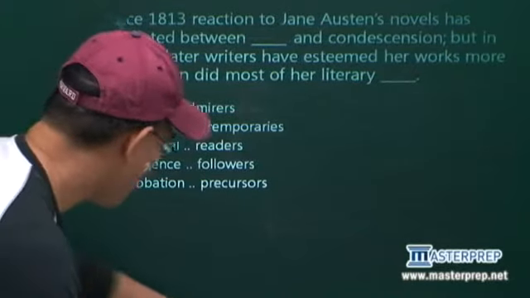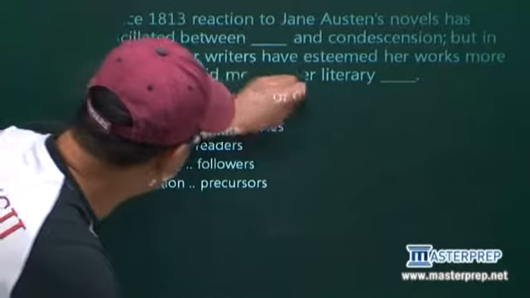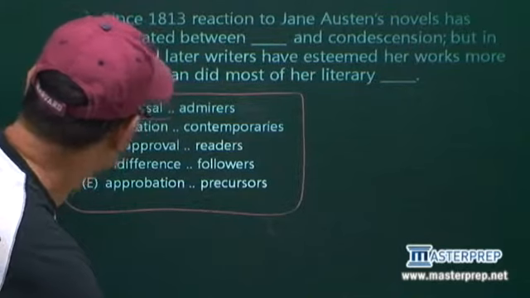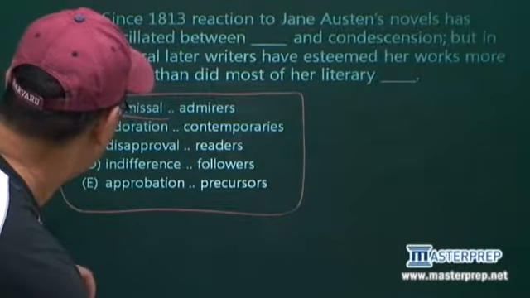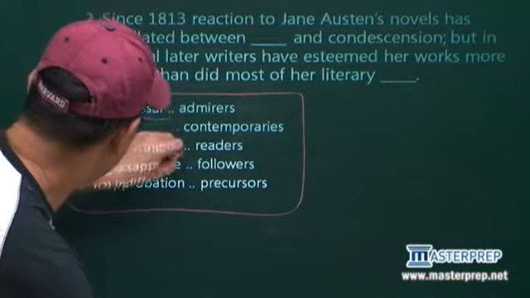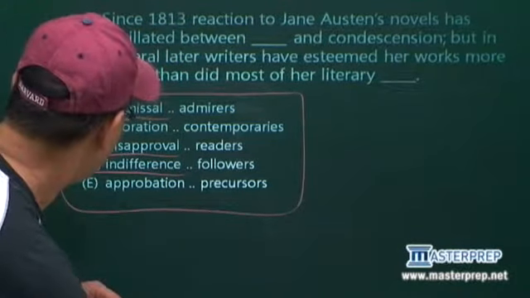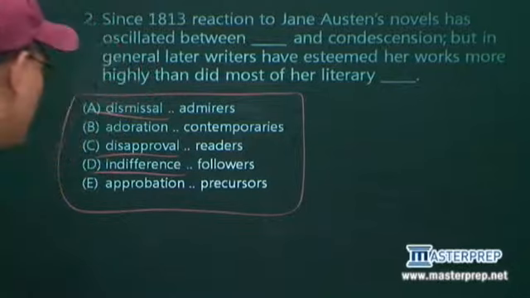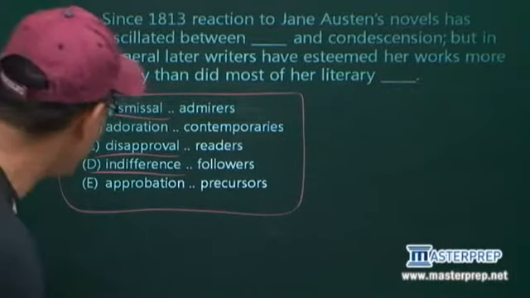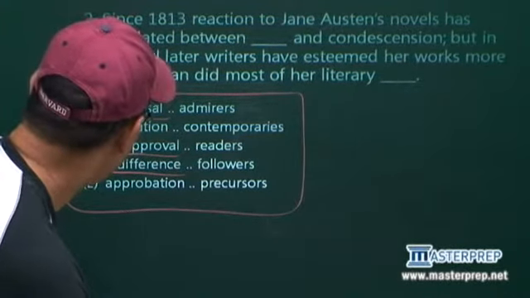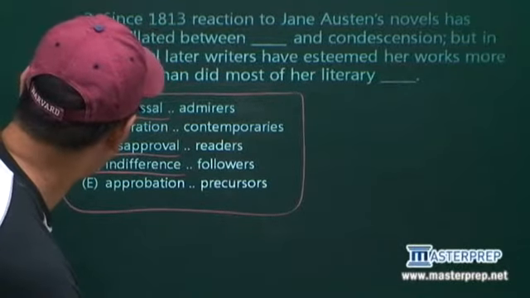Now, again, what are we going to do first? We're going to look at the answer choices. Okay, negatives. Dismissal is a negative. Disapproval is a negative. Indifference sounds like a neutral, but it's a negative. Approbation is approval. Okay? So we got 3 negatives. But what do we notice?